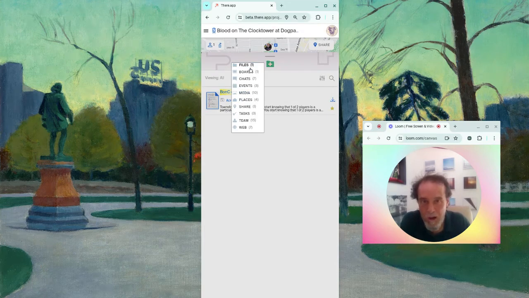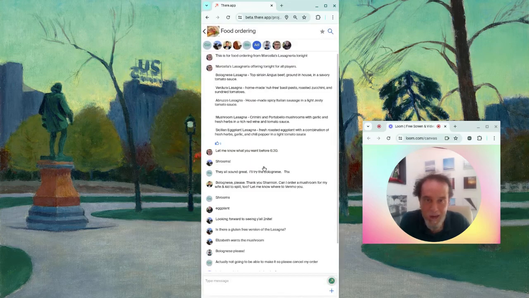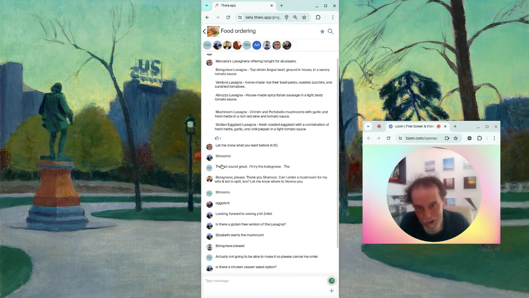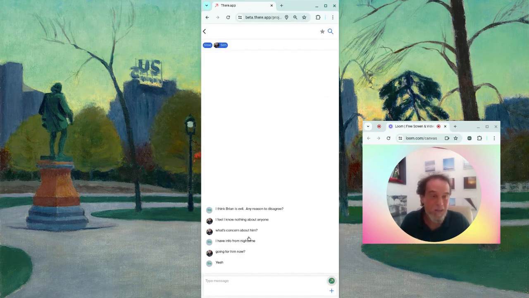But where the app really shined during the evening was in chat. So first of all, Shannon went ahead and took everybody's lasagna orders here in the chat module, whether people wanted mushroom, eggplant, or something else. And then also it is really a great part of the gameplay. So here you can see, the game involves a lot of back channel communications about who has suspicions of what and what alliances should be formed in terms of who's good and who's on the demon side.